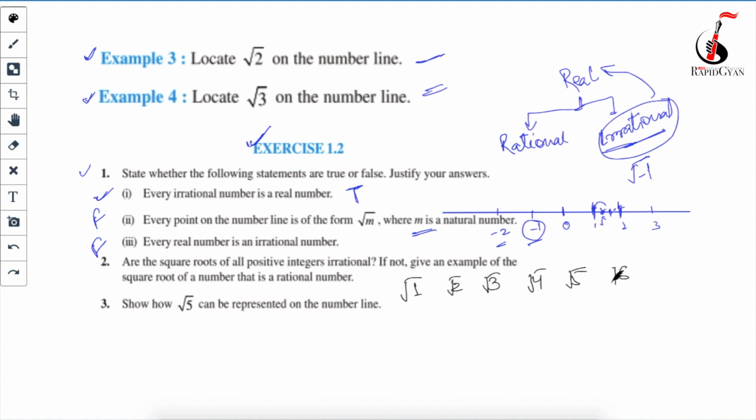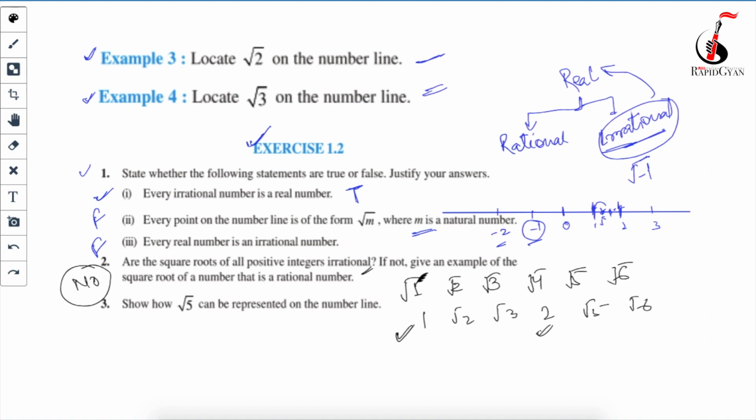If I find the square root of these numbers, under root 1 I will get 1, this will be under root 2 only, under root 3, this is 2, this is under root 5, under root 6. So are the square roots of all the positive integers irrational? Your answer is no. Why? Because for the numbers which are complete squares, although those numbers are positive integers, natural numbers, the square root of those numbers is not an irrational number.